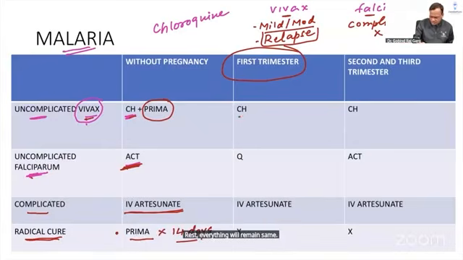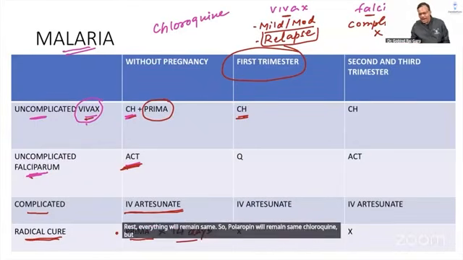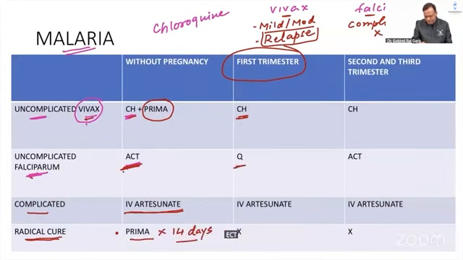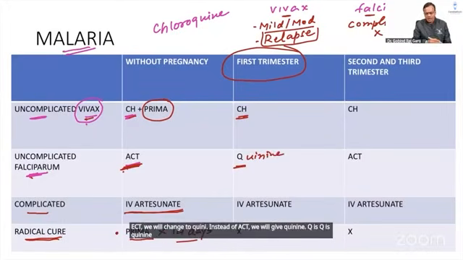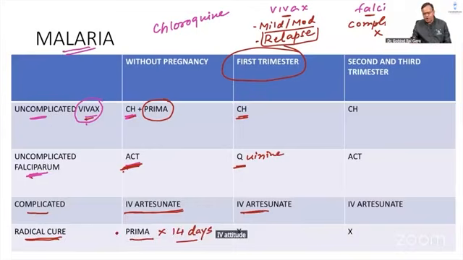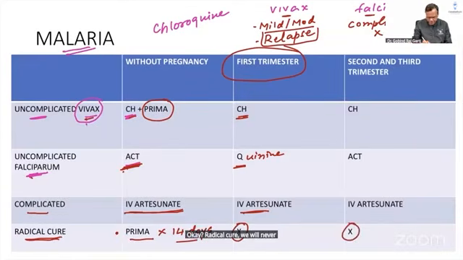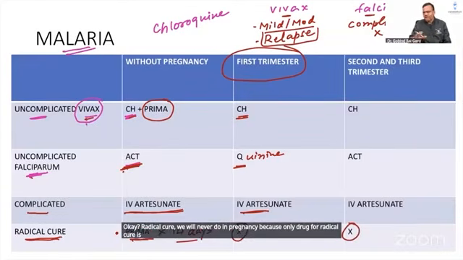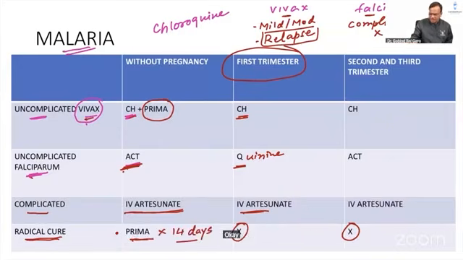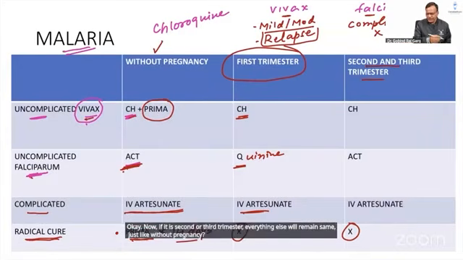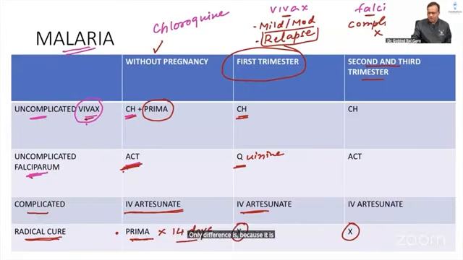So chloroquine will remain the same. But Primaquine we will not add because it is contraindicated. ACT we will change to Quinine. Instead of ACT we will give Quinine. Q is Quinine. IV artesunate will remain the same everywhere because it is severe malaria. We are caring more about the mother. Radical cure we will never do in pregnancy because the only drug for radical cure is Primaquine and Primaquine is contraindicated in pregnancy. Now, if it is second or third trimester, everything else will remain the same, just like without pregnancy. Only difference is that because it is pregnancy, we will not give Primaquine.